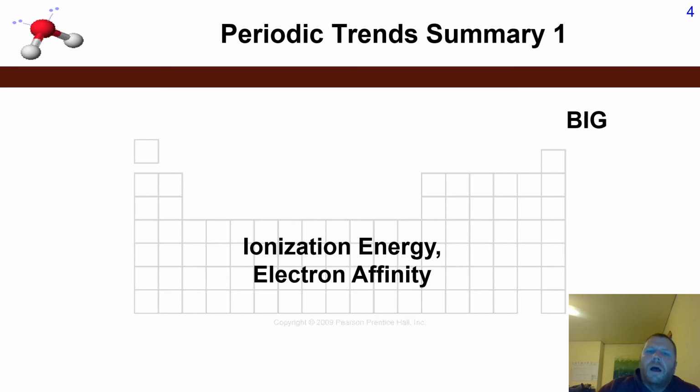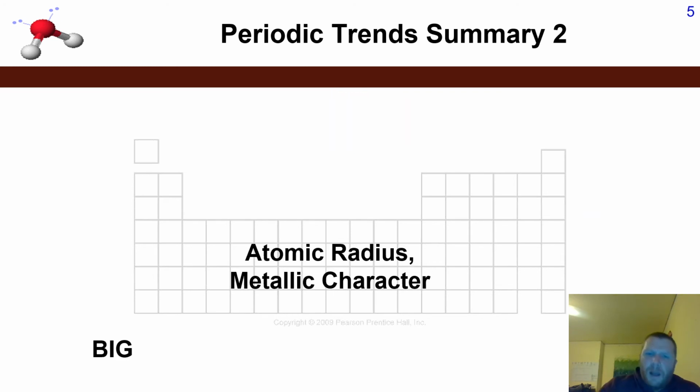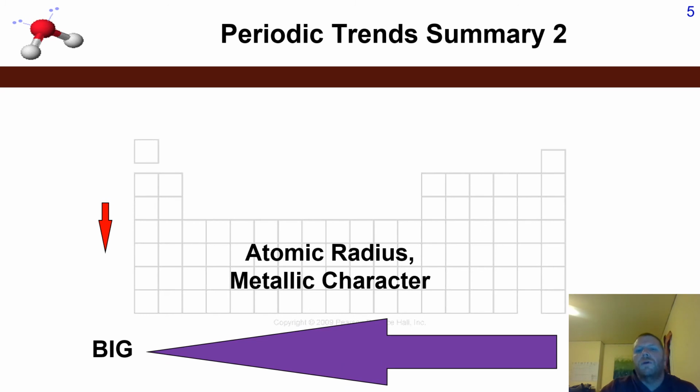Now, when it comes to an overall summary of the periodic table, well, we've got ionization energy and electron affinity. They're more or less going to follow the exact same trend. In the upper right-hand corner, that's where you're going to see the highest ionization energy and the highest electron affinities. The opposite end of the spectrum, in the lower left-hand corner, that's where you're going to see the largest atomic radius and the most metallic character of a given substance.